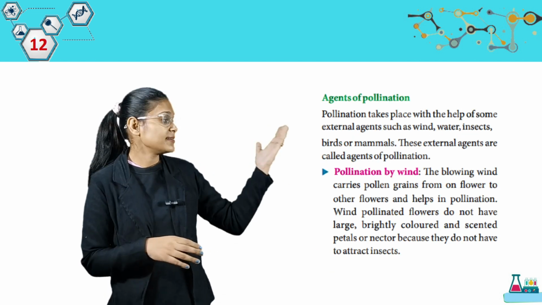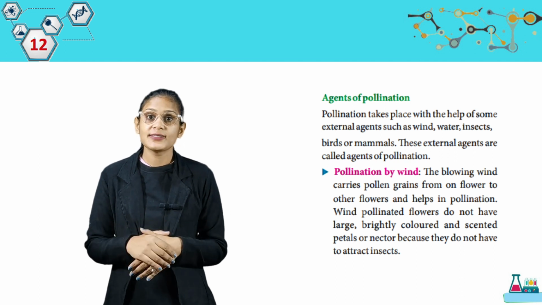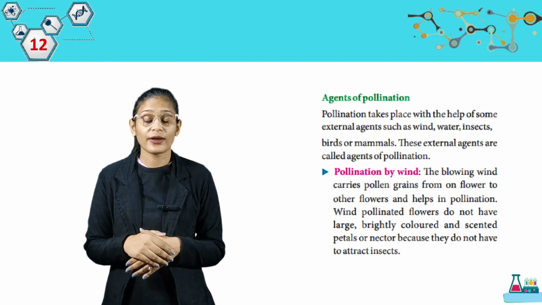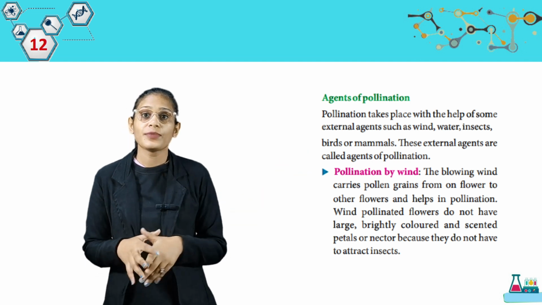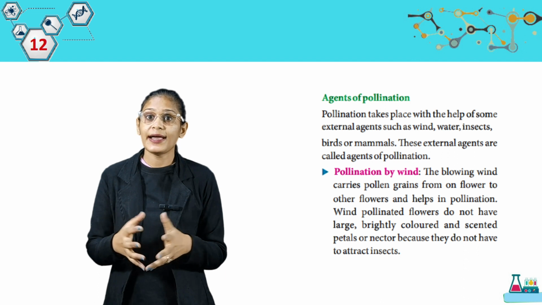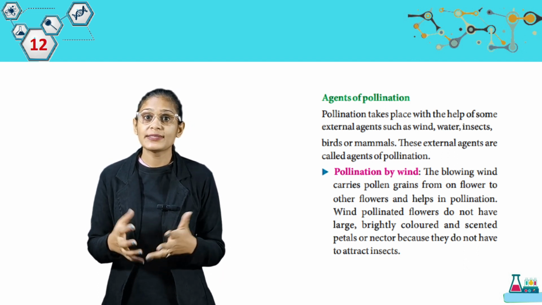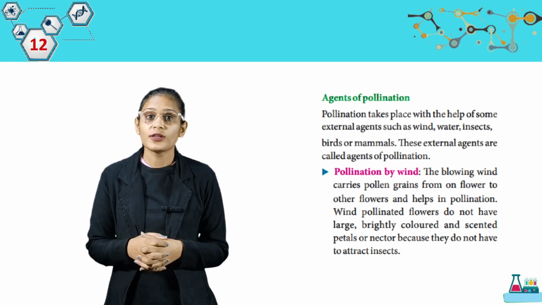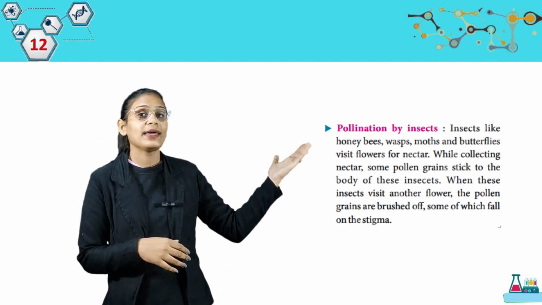Now we have agents of pollination. Pollination takes place with the help of some external agents such as wind, water, insects, birds, or mammals. These external agents are called agents of pollination. Here we have pollination by wind. The blowing wind carries pollen grains from one flower to other flowers and helps in pollination. Wind-pollinated flowers do not have brightly colored and scented petals or nectar because they do not have to attract insects.